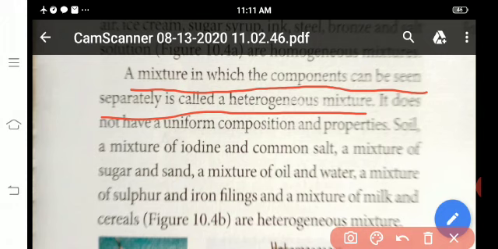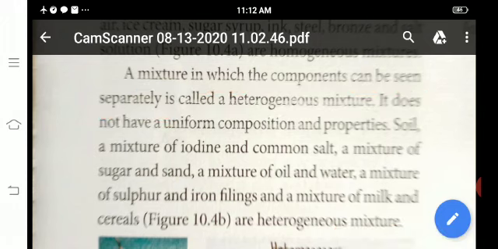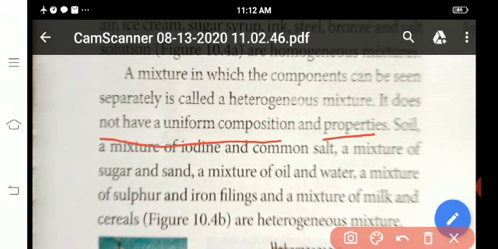The components cannot be seen separately. In a heterogeneous mixture, you see the components with your naked eye. It does not have a uniform composition and properties.